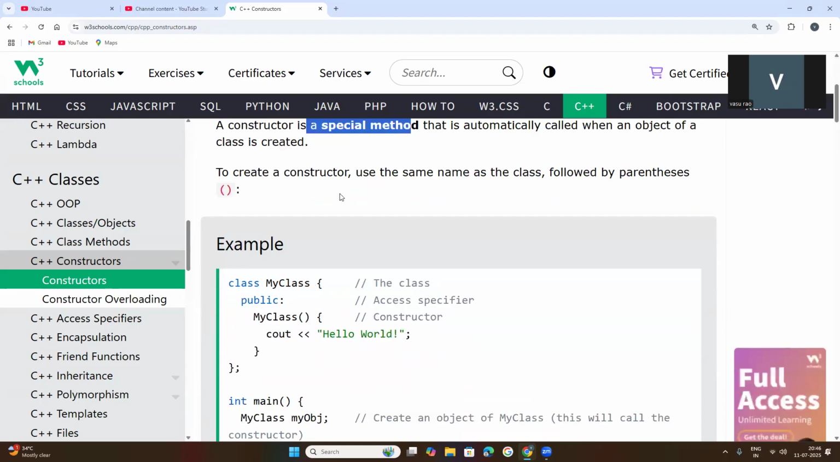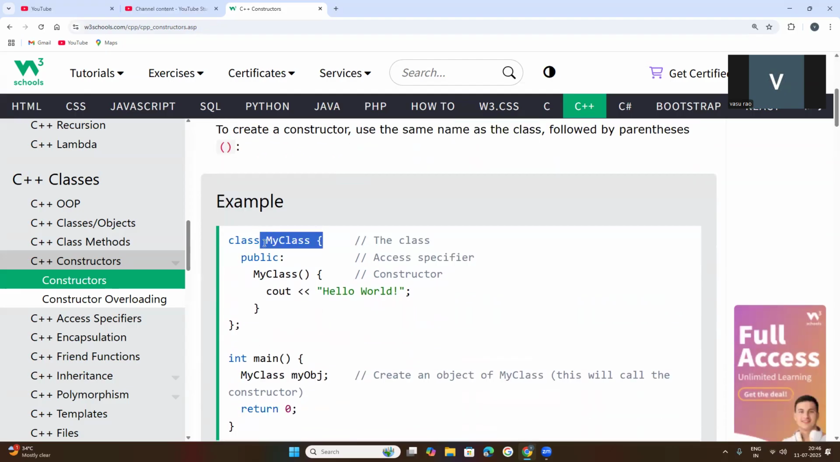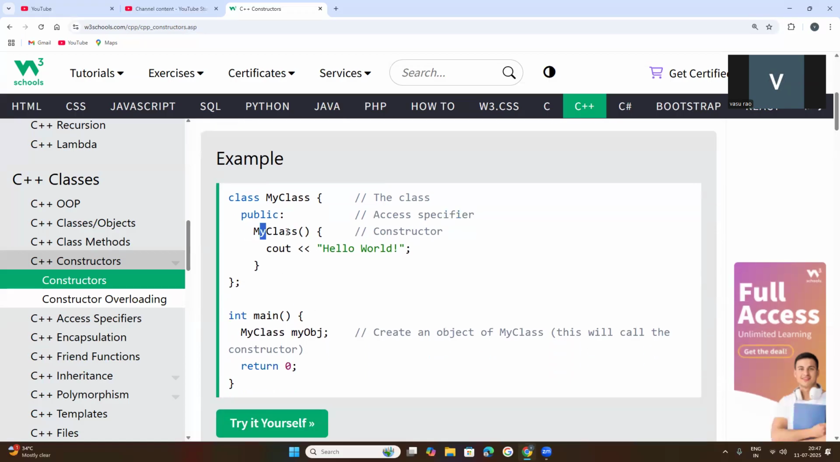So a constructor is always created with the same name as the class. This is the class name, created with the class keyword. This is the public access specifier, which indicates that the class attributes and class methods can be accessed publicly, inside the class, outside the class, from anywhere. So this is the constructor, with the same name as the class.